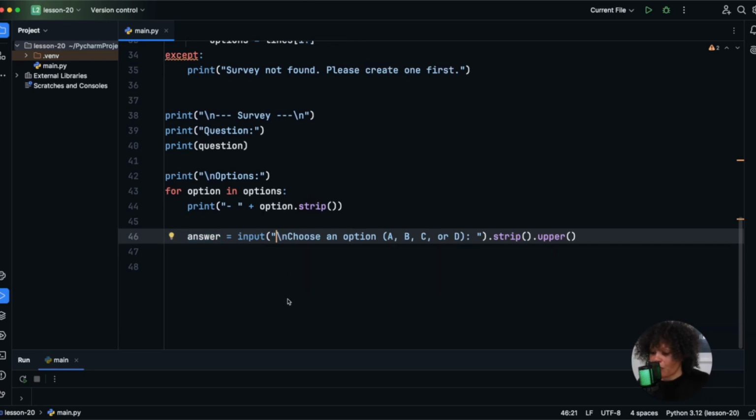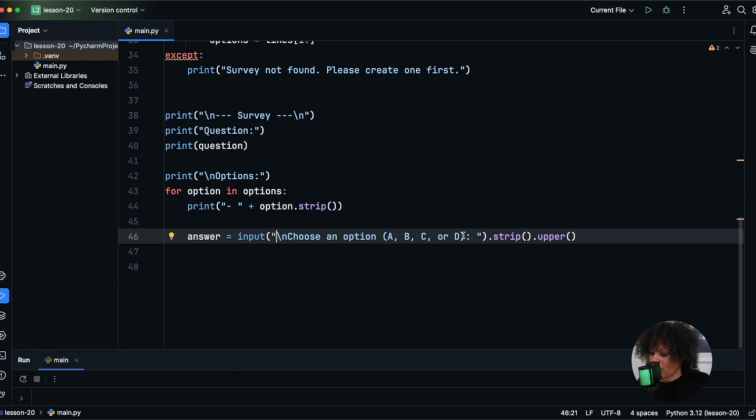All right, so before we move on to saving the answer, we need to talk about this new idea, okay? It's called input validation. Now, you've already learned how to use try and except to catch actual Python errors, like when a file doesn't exist or a division by 0 happens. But now we're dealing with a different kind of problem. Let's say that the user types something unexpected, like the letter Z, okay? Or just nothing at all.